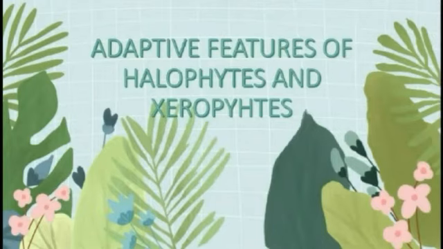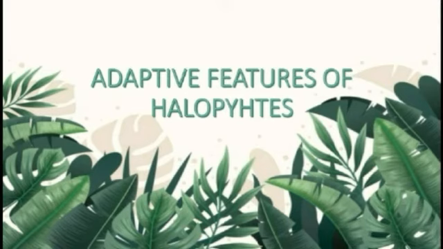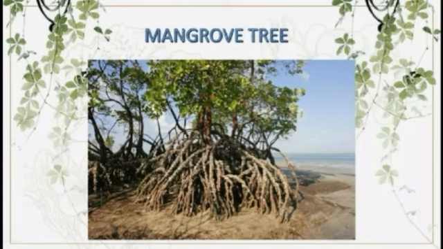water flow resistance. Now it is my turn to explain about the adaptive features of halophyte and xerophyte. So we start with the adaptive features of halophyte. As we know, halophytes are plants that can live in high concentration of salt and low oxygen content. This area is also exposed to high light intensity. One of the examples of halophytes is mangrove trees.